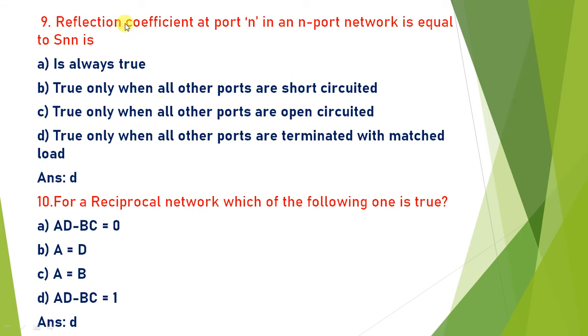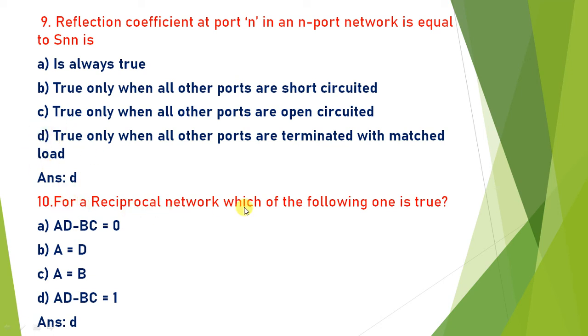Next, the reflection coefficient at port N in an N-port network is equal to SNN, when which condition is satisfied, so that the input reflection coefficient at port N is equal to SNN. Okay, so it is only true when all the ports are terminated with matched load. If all the ports are matched load, that means ZL is equal to 0, then only the input reflection coefficient is equal to SNN at all the ports. So this condition is satisfied by option D, when all the ports are perfectly matched. So the answer is D.